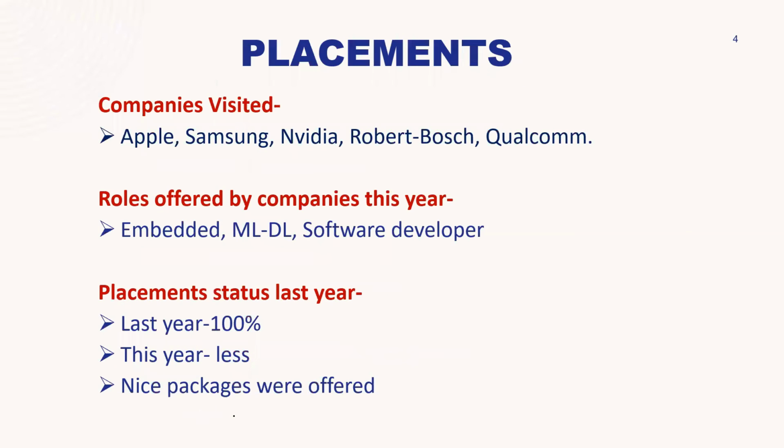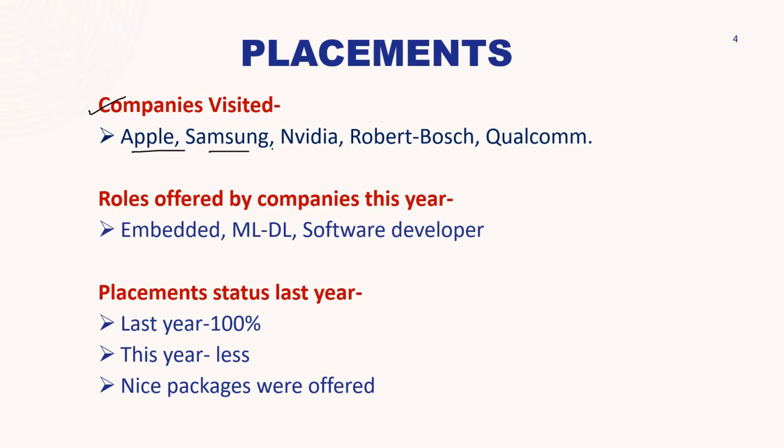And now come to the placements. The companies that visited this year or last year: Apple, Samsung, Nvidia, Robert Bosch, Qualcomm, and some other companies may also be there.